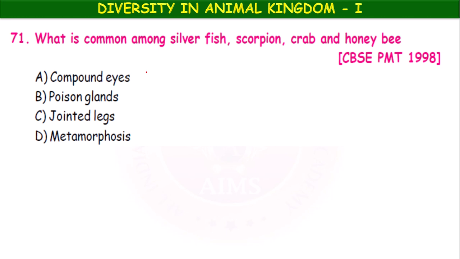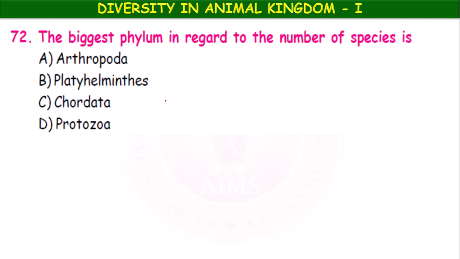What is common among silverfish, scorpion, crab and honeybee? Compound eyes, poison glands, jointed legs, metamorphosis. It is the jointed legs, they are all arthropods. The biggest phylum in regard to the number of species: Arthropoda, Platyhelminths, Chordata, Protozoa. Arthropoda.